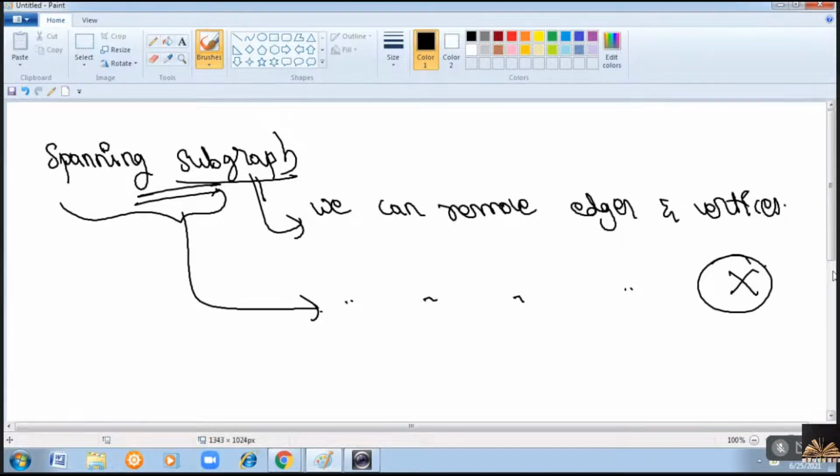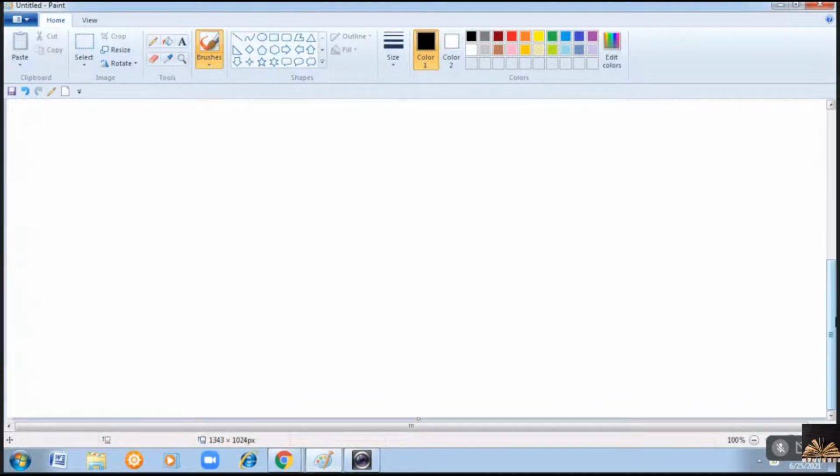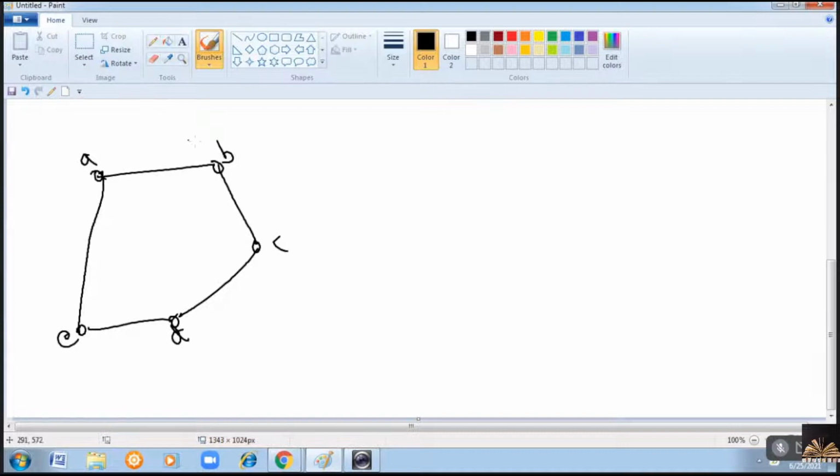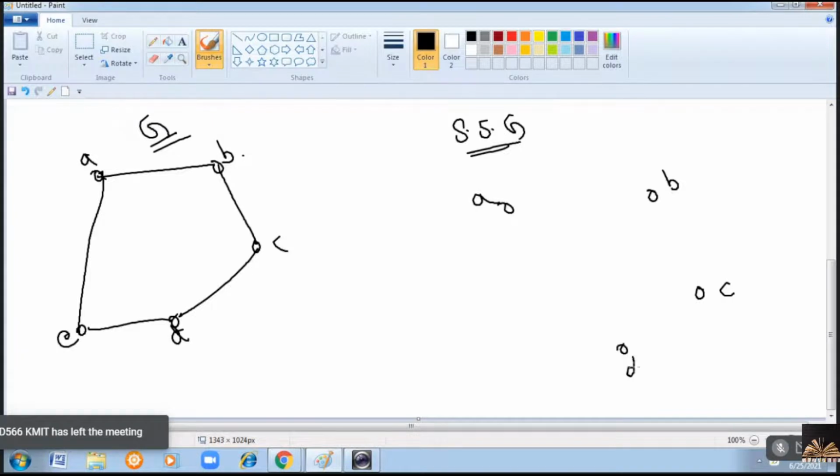Right? Consider the same example. If the given graph is like this, A, B, C, D, E, now this is your G. The spanning subgraph must contain all the vertices present in G. That is, all the 5 vertices must be there. But some of the edges you can remove.